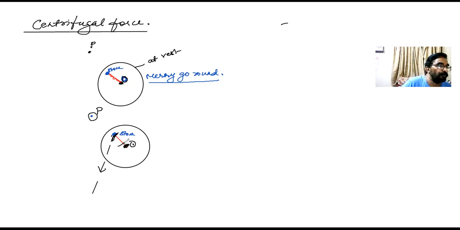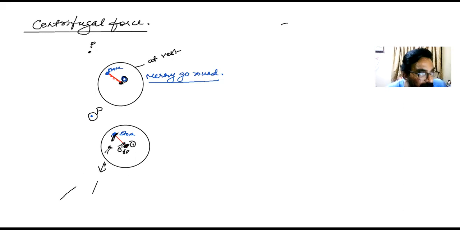But to this observer, I told you this disc is moving. The disc continues to move. So what will he see? The observer O dash is here, and the stone's position is always in front of him. Again, a little further, O double dash. In front of him, as the stone moves, the stone will appear to him to be going far away, but in front of him only. It is in front of him, only it's going away from him. Because he's facing the stone, it appears as if it's going along a straight line away from the center.